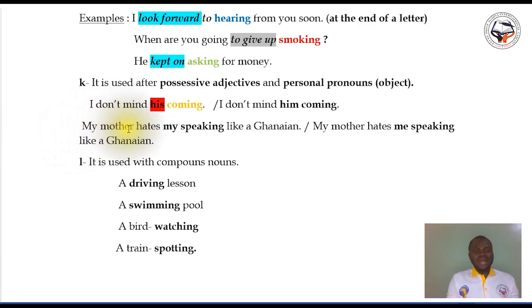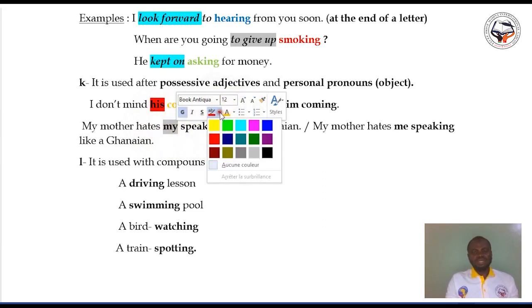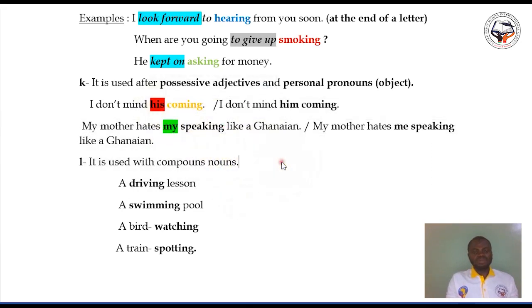My mother hates my speaking like a Ghanaian. That is, my mother does not like my way of speaking like a Ghanaian. This is what it means. My here is a possessive adjective, and speaking here is the gerund.